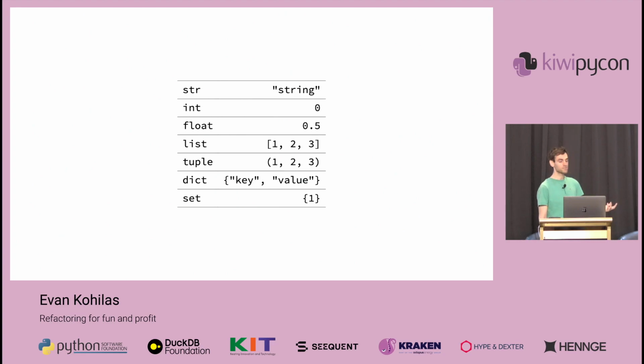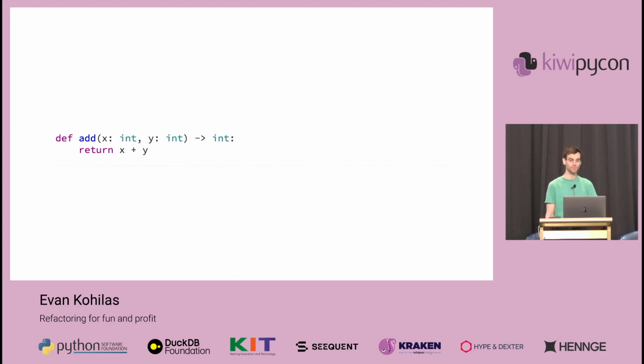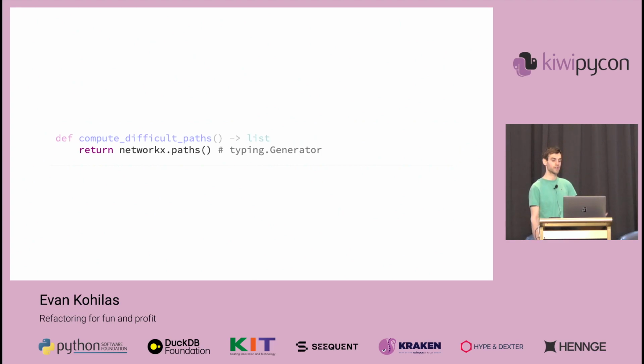Now, something I forgot to mention that an IDE can also do is help us with types. When we're writing small Python scripts, it might not be worthwhile to have types, but as our project grows, type hinting can become super helpful for quite a few reasons. One of these is spotting inevitable human errors. Like here, we wrote our code to explicitly expect a list, but networkx.paths returns a generator.